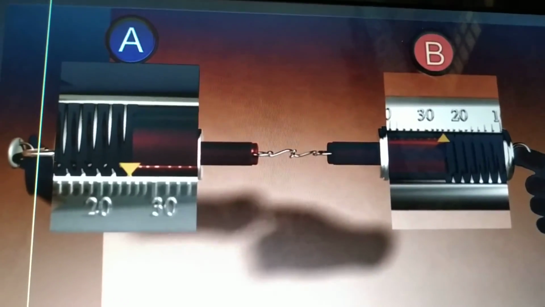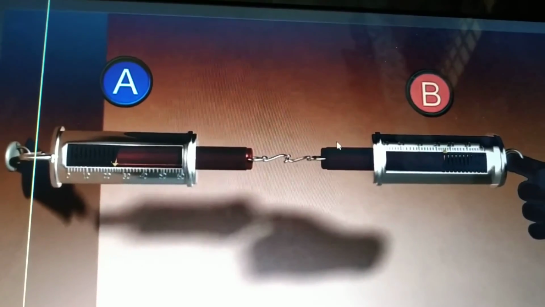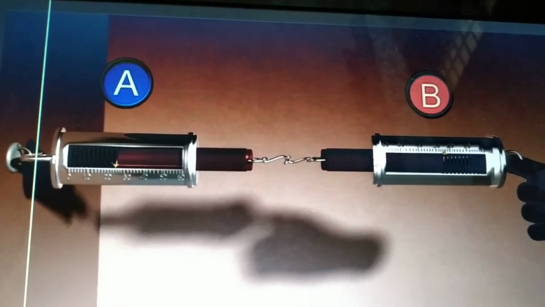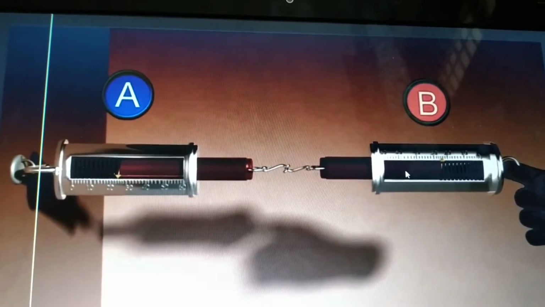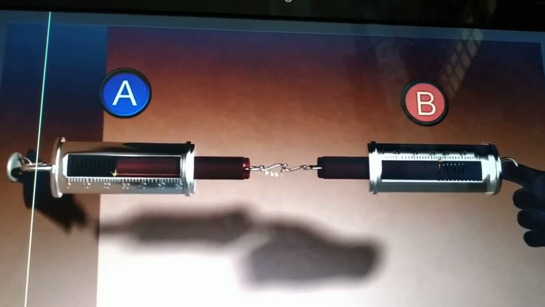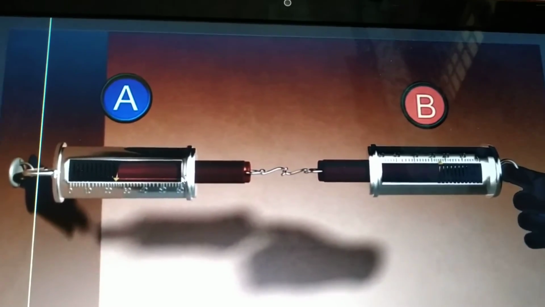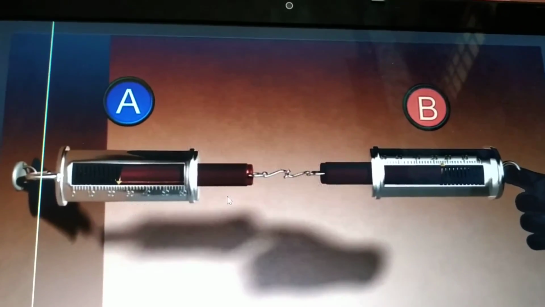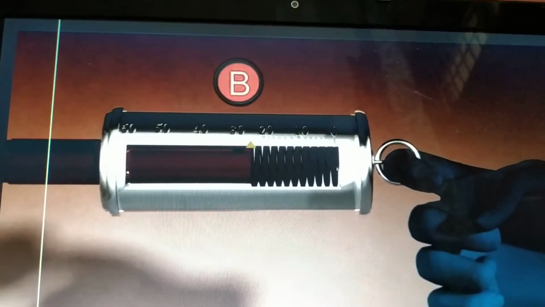So what does it mean? It means when we apply force on this spring balance B, it also applies force on the spring balance A. So the magnitude of the force in both the cases is the same, right?